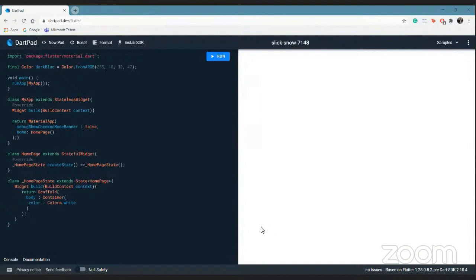Yeah, there's a question: why did you choose Flutter? Okay, why did I choose Flutter? See, I started my journey with Java, and from Java I shifted to Kotlin, and from Kotlin to Flutter, because it really fascinated me.